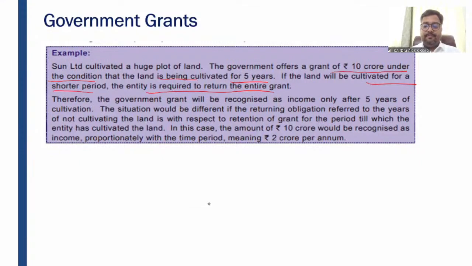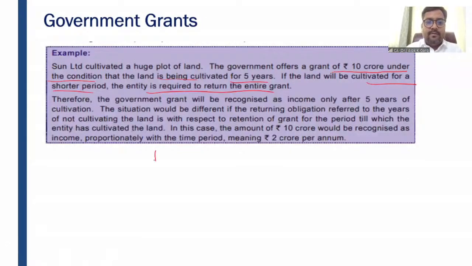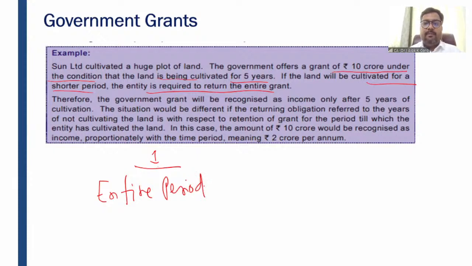Just a minute. Yeah. So the first one is the entire period. If the cultivation is for the entire period, only then the government grant will be recognized after 5 years, right?